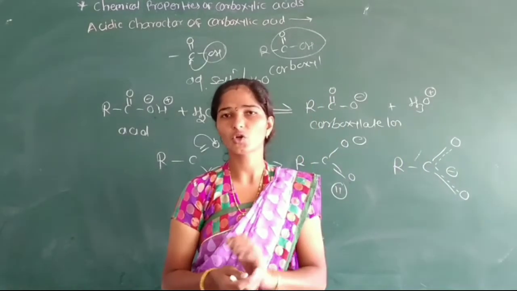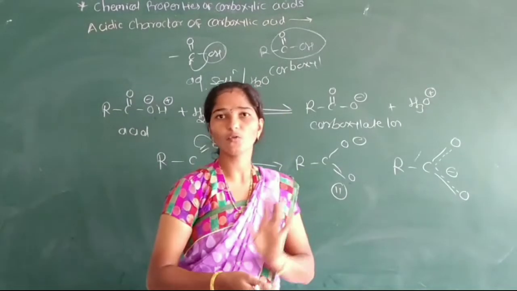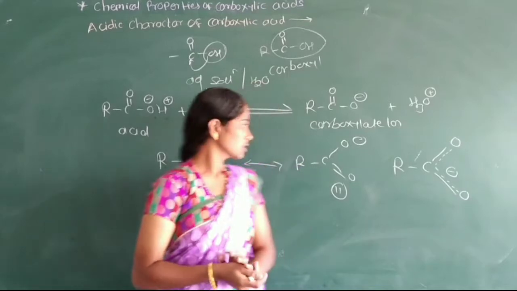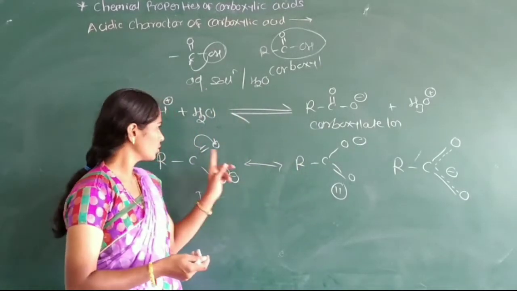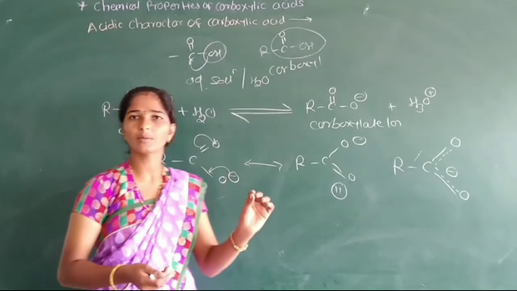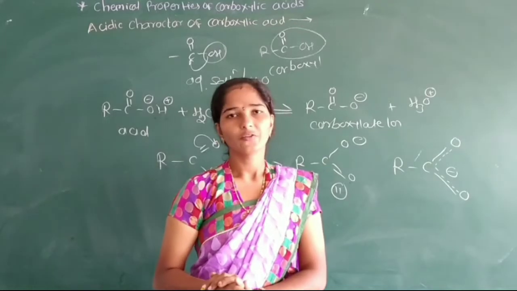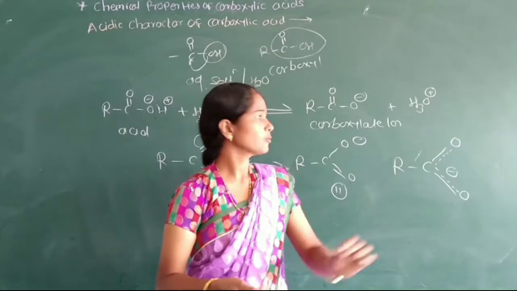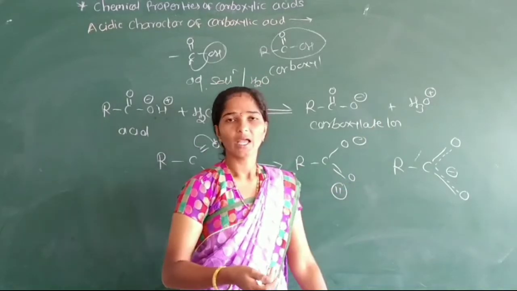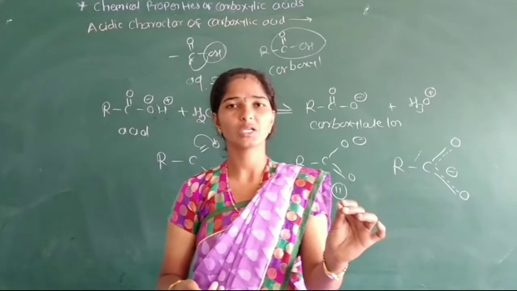Both resonance structures, the first and the second, are equivalent to each other. The negative charge and the double bond are present equally on both oxygens. Therefore, this results in the good acidic character, as the carboxylate ion is stabilized.